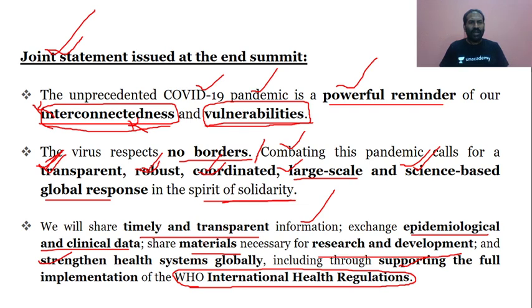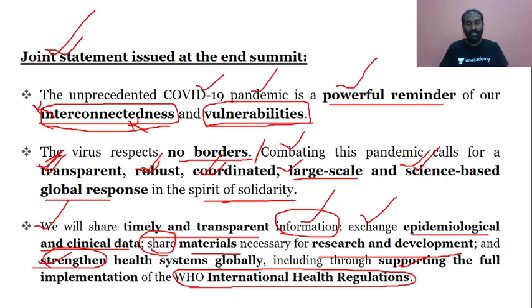This keyword interconnectedness is very important, and it is mentioned in the joint statement. When we look at this paragraph, you will understand its importance. That means there has to be timely and transparent information, exchange of epidemiological and clinical data, sharing of materials necessary for research and development, and strengthening not only individual countries but the health system globally.